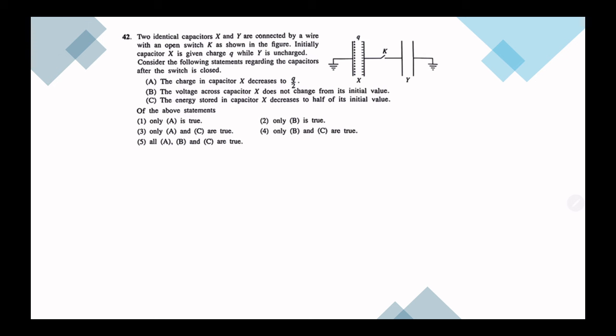In this question, two identical capacitors are connected by a wire with open switch K. Initially, capacitor X is given charge Q while Y is uncharged. So now this circuit, you can see this place is grounded, this is grounded. So I can redraw the circuit like this, bring the same potential together. Okay, now this one has charges.